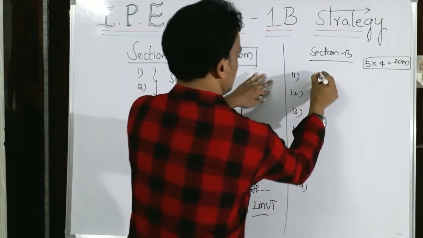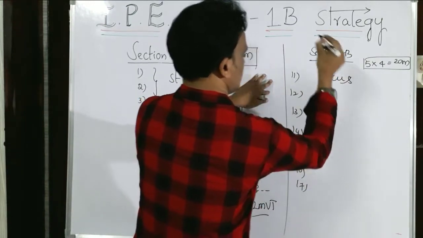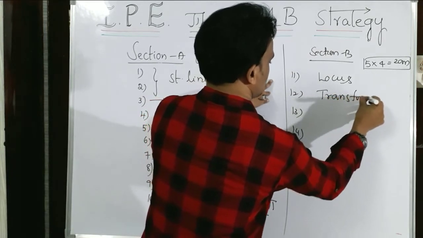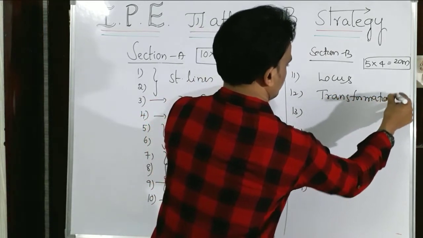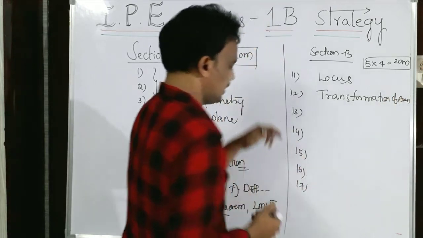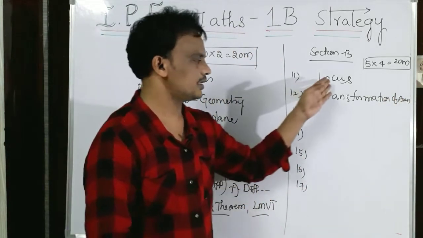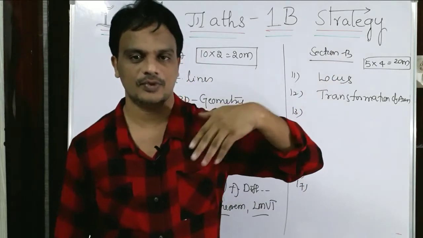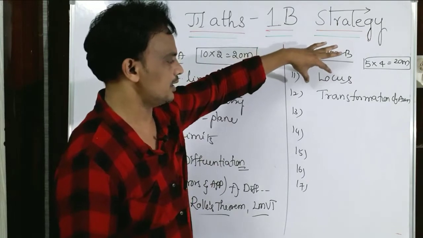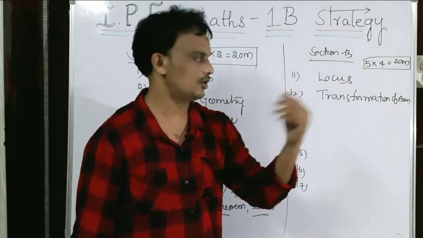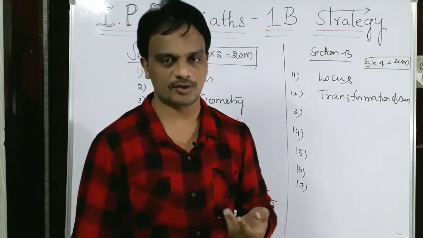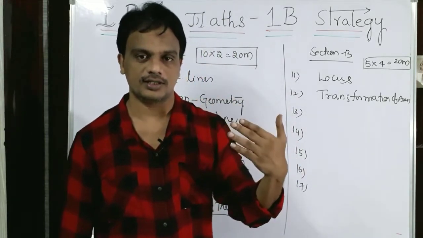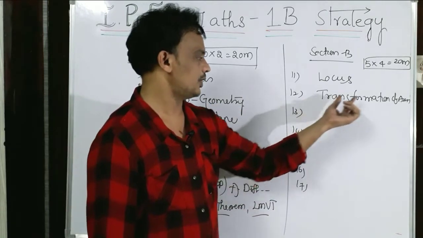The 11th question is compulsory, from the locus. The 12th question is from the transformation of axes. From the locus we are going to get the equation of the locus with different geometrical conditions. One of the easy topics, locus and transformation of axes. In our IPA there are 2 types of transformation, the translation of axes and the rotation of axes. From those we will get 1 question.